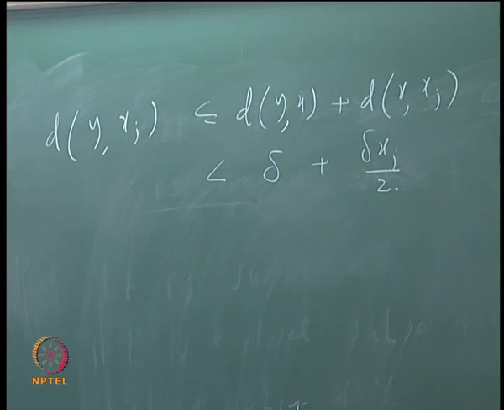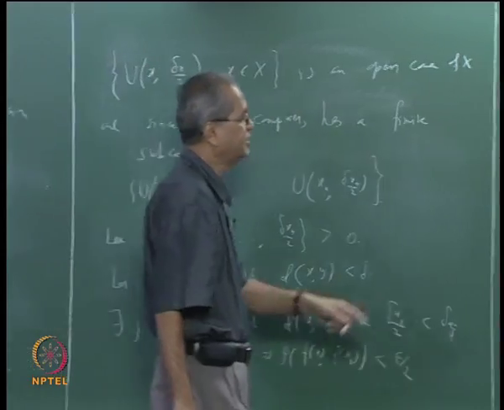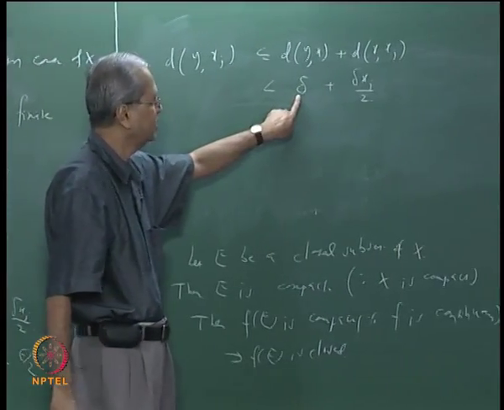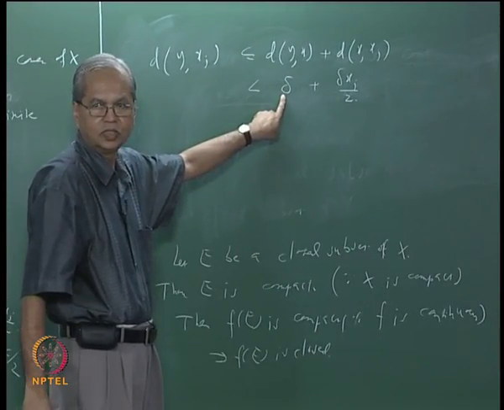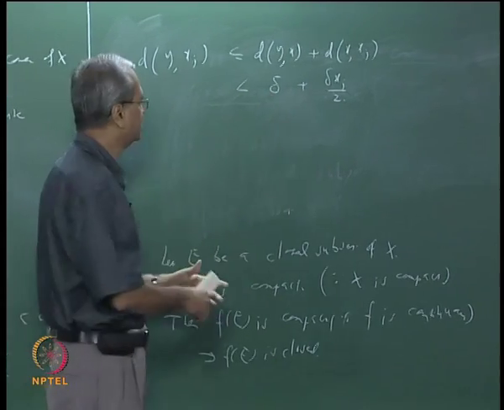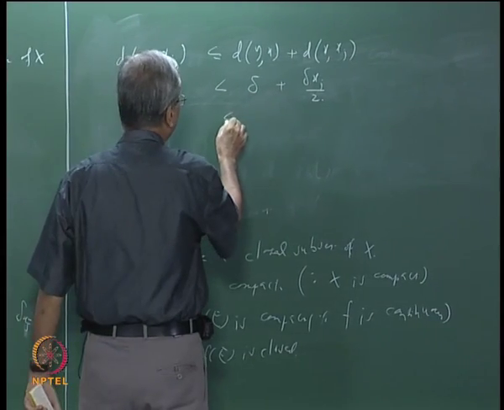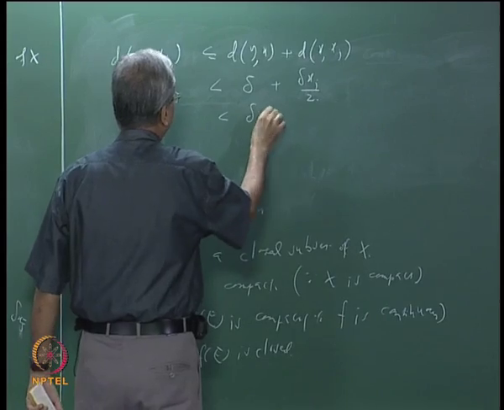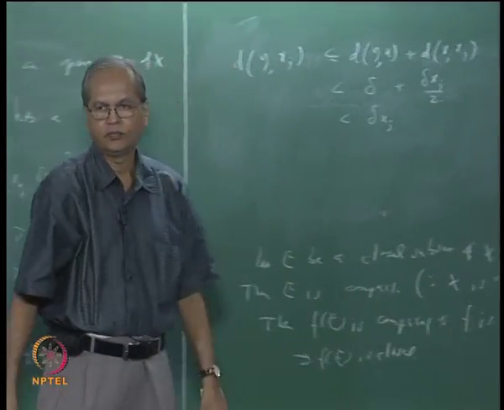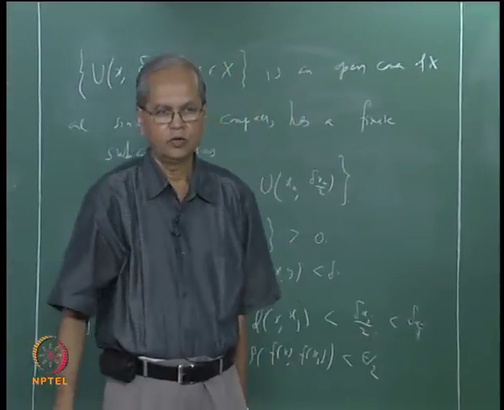It is minimum of all this, okay. So I can say that this is also less than or equal to delta xj by 2, right. So the sum is less than delta xj, okay,